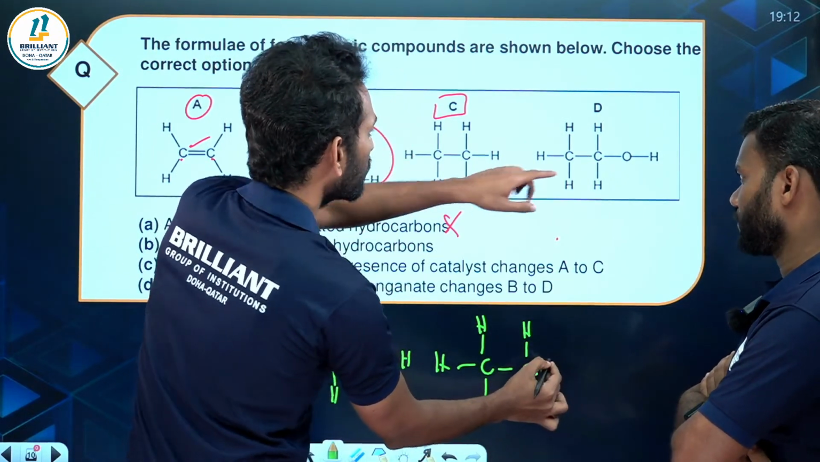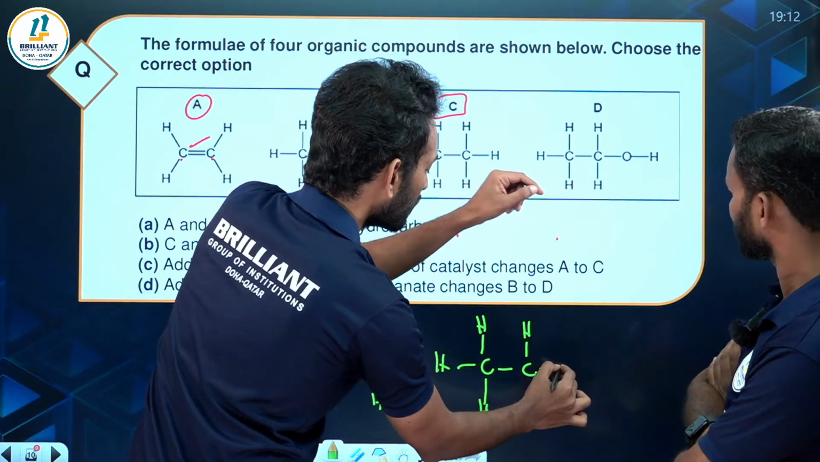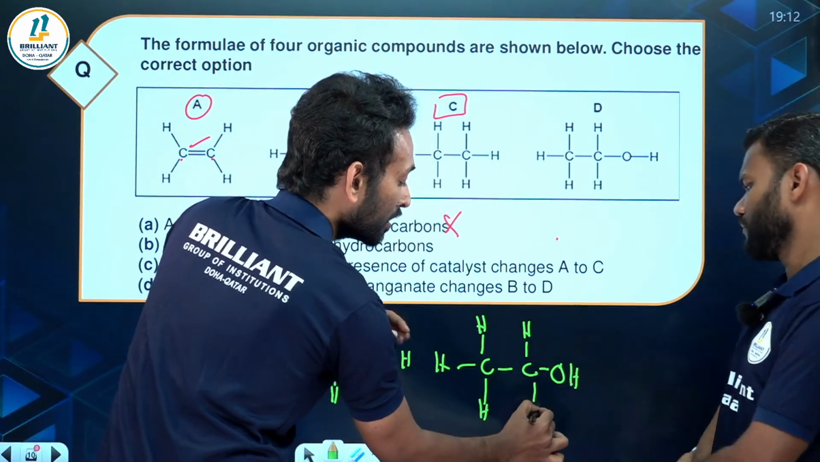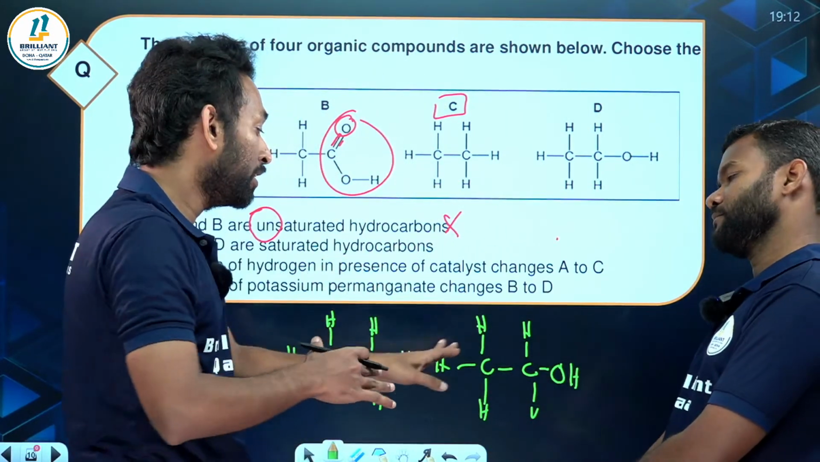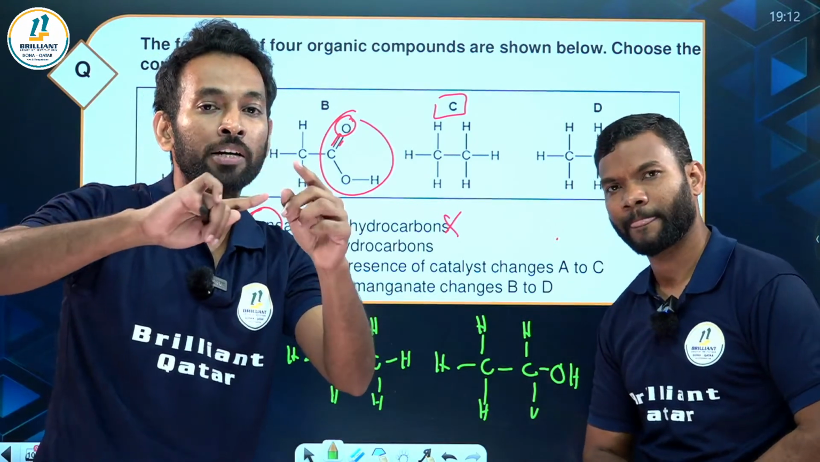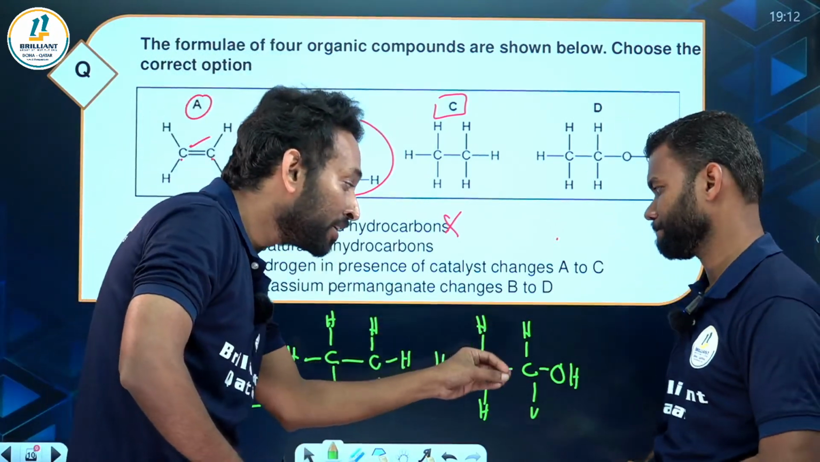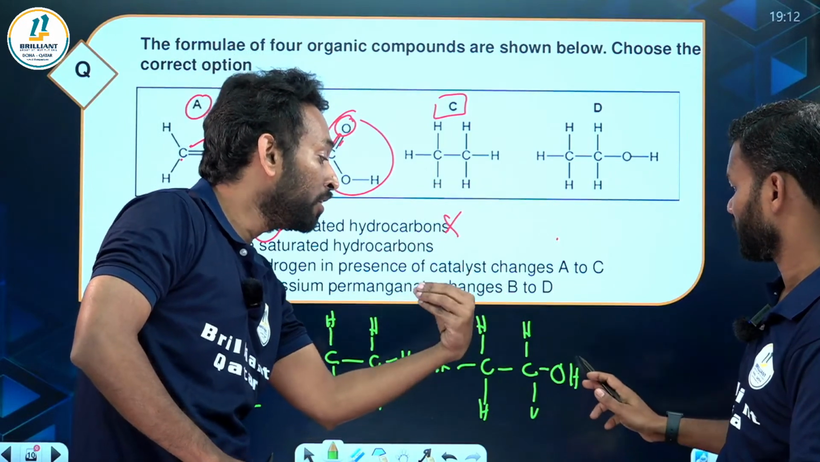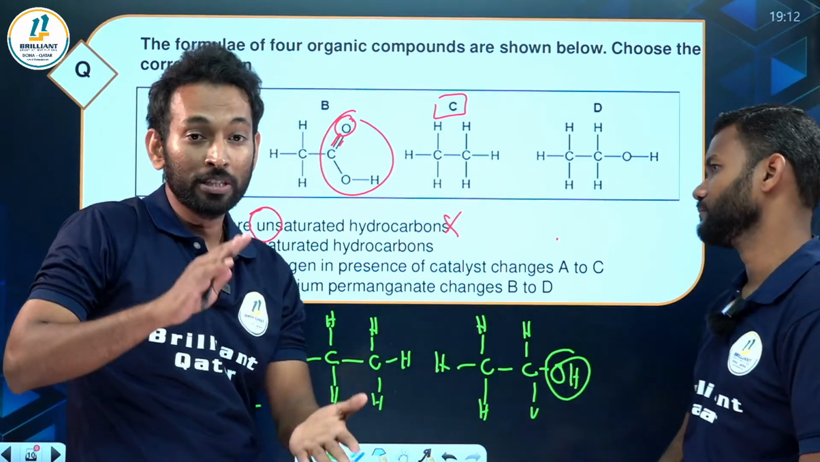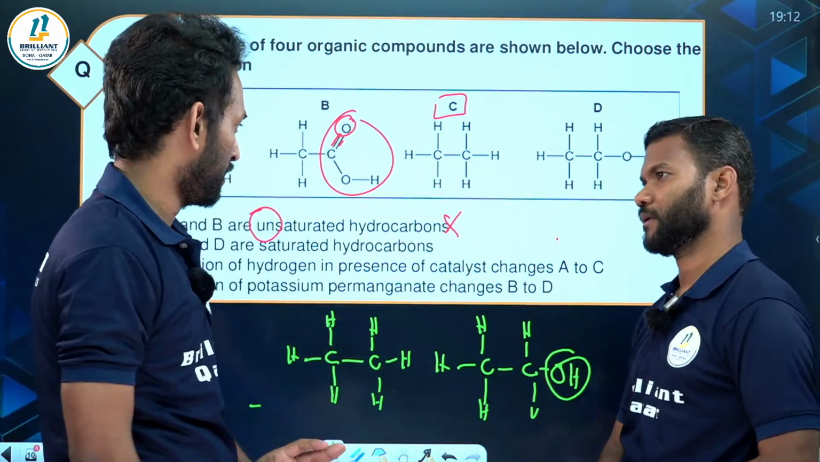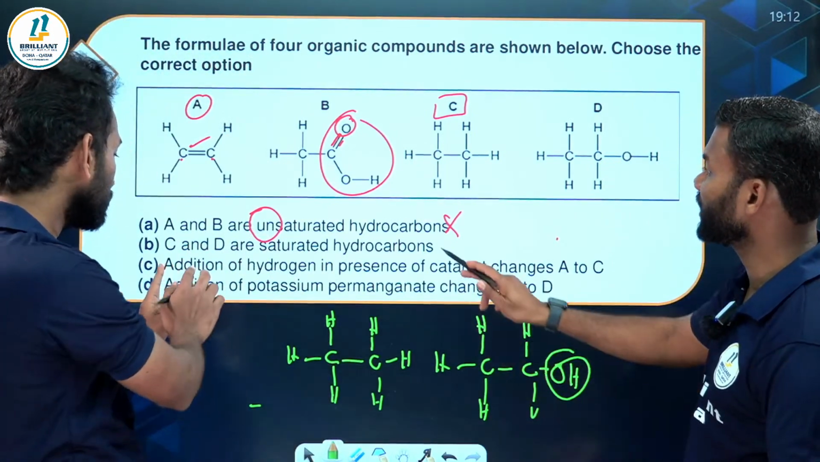It will become, suppose here, look at option D. If I replace the hydrogen by a functional group, it is no more a hydrocarbon. There is an additional functional group there, so it is a derivative of hydrocarbon. That means this is also wrong.